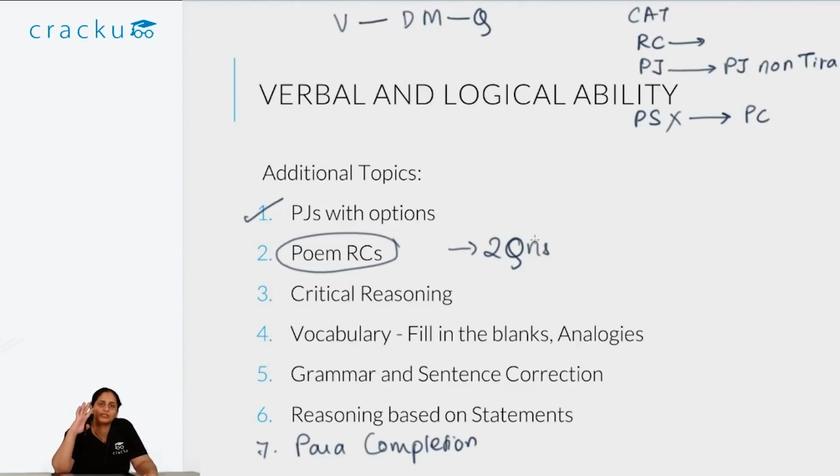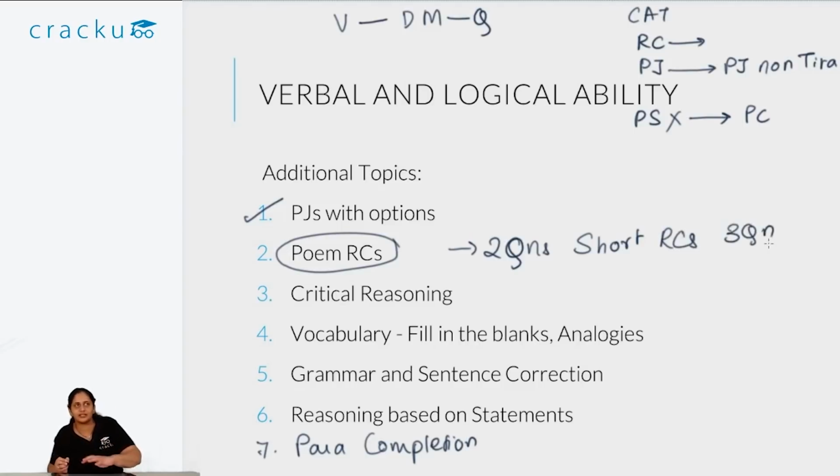If you do that, mostly you will find the 2 questions that are there as part of poem RCs to be super easy. So this is an additional part where in RCs you have one poem RC of 2 questions, and you also have very short RCs, short paragraphs followed by 3 questions as such. So you have short RCs of 3 questions each, 3-4 such short RCs and 1 poem RC as such. Now these RCs are like 14-15 questions out of 26.